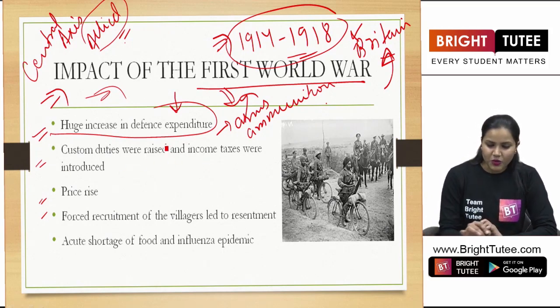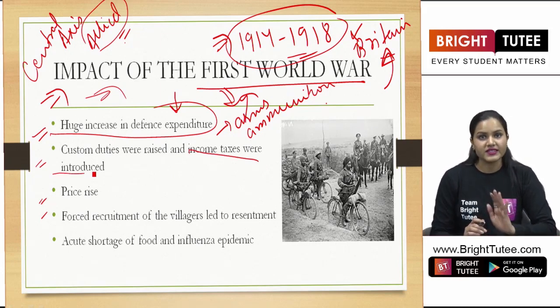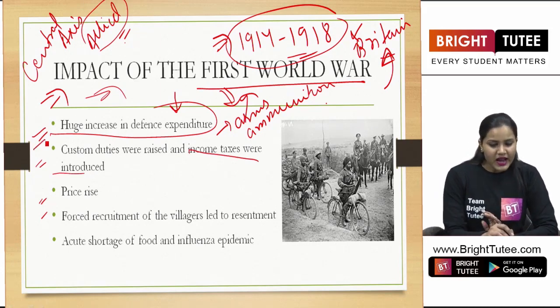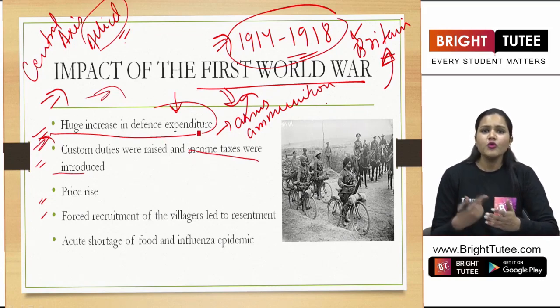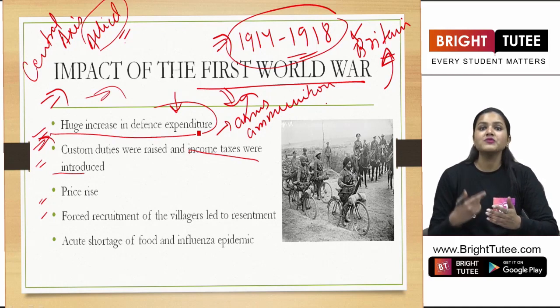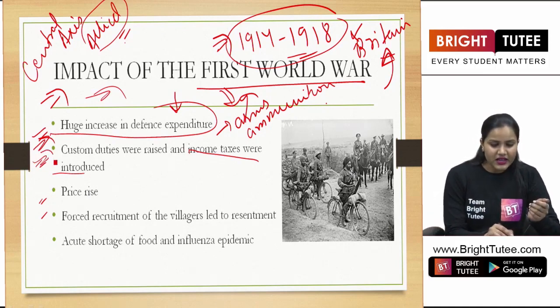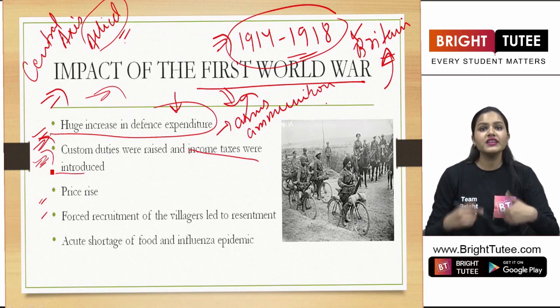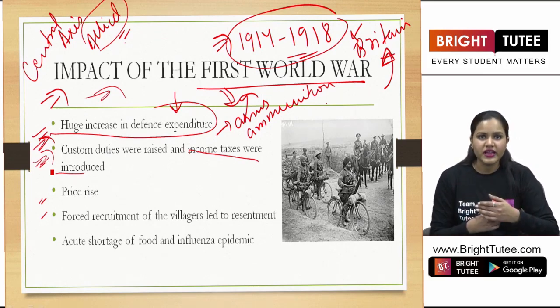Custom duties were raised and income tax was introduced. Yes, now see, they had this huge increase in defense expenditure. But how were they going to pay for these arms and ammunitions? So they decided to increase the custom duties, to increase the taxes that people had to pay in our country.